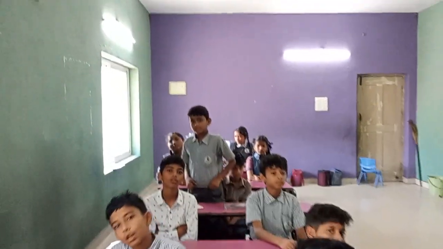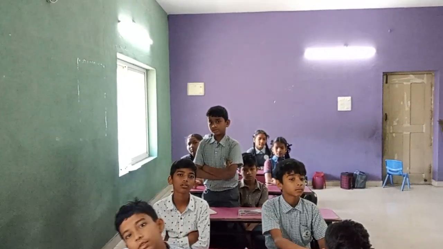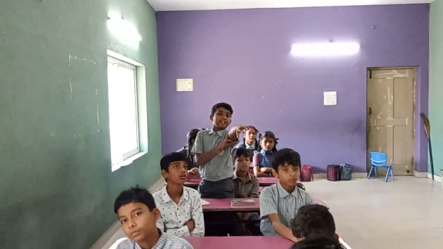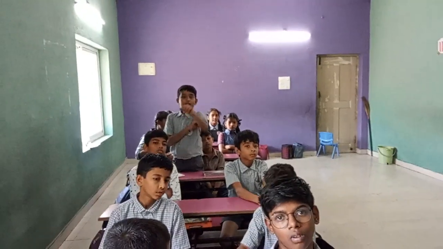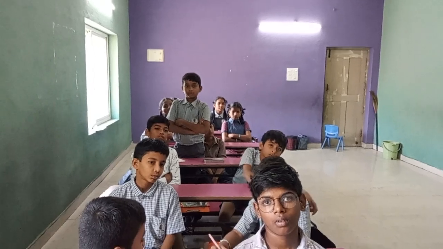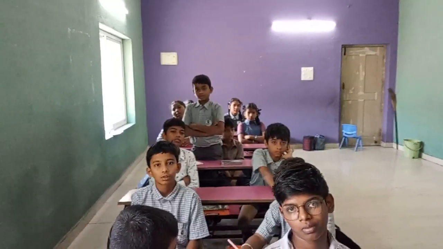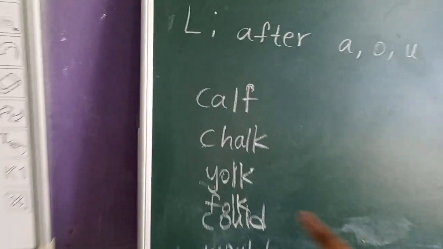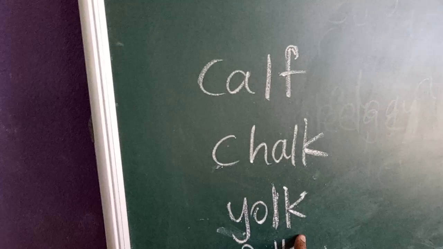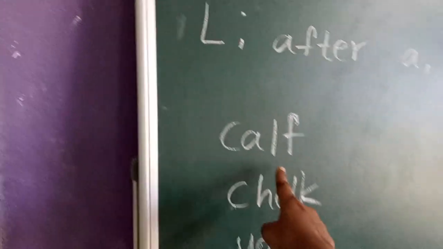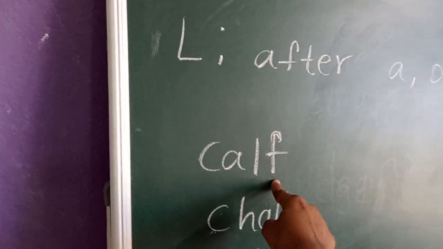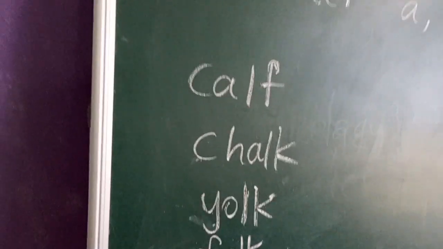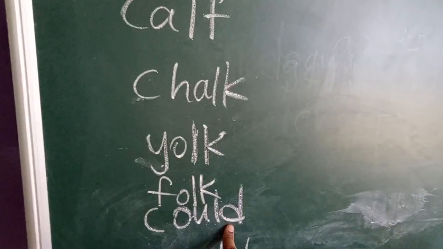Beta, we are talking about the letter L silent, not K silent. We are talking about the rule L silent. Okay, beta? What is L silent after K or K noticeable? Here, okay, your doubt is correct. Come here, I will explain you. So, you are saying that we can say L is silent after the letter K also. You are saying that. But will it apply here, beta? Is there K after the letter L?